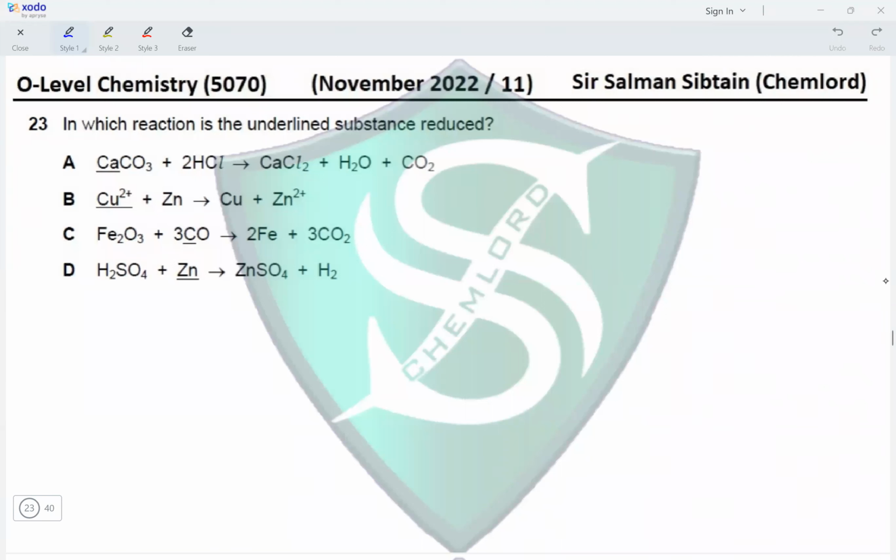Question 23. In which reaction is the underlined substance reduced? In A, calcium carbonate, calcium has a 2 positive charge and it goes to calcium chloride in which calcium has a 2 positive charge. So nothing is happening to the calcium ions here. In B, Cu2+ is converted into Cu metal. So 2 plus charge becomes a charge of 0. So this is reduction.